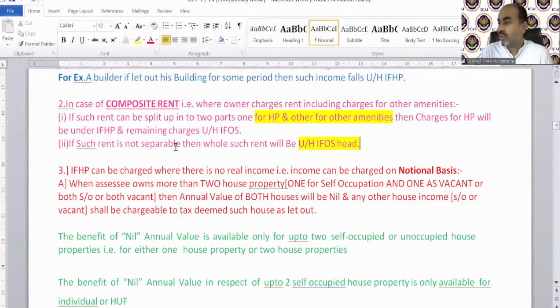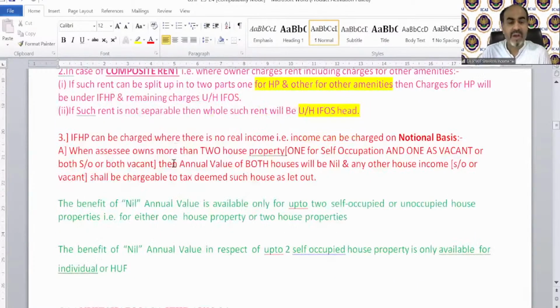Okay, so it collects higher tax, correct, Jasha, you are right. Now moving on to our third point: income from house property can be charged when there is no real income. There are circumstances where income from house property can be charged even without any real income. If I discuss point number 3 right now, you might feel confused because it is technically connected with our numerical topic. So we will come back to point number 3 when we discuss the numerical topic. Just have patience with it. We will discuss it later.